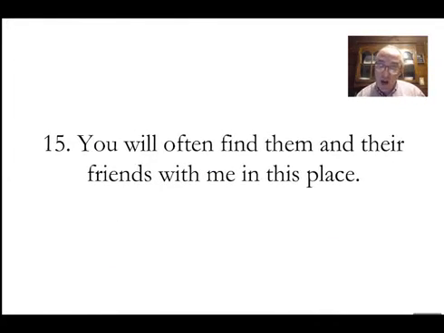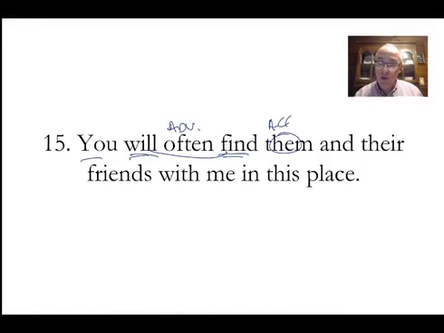Fifteen. You will often find them and their friends with me in this place. You is your subject, will find. There we go. Often is just the adverb that means often. You will find them, accusative, plural, masculine, and their friends, them and friends, so that also has to be accusative, plural, masculine.